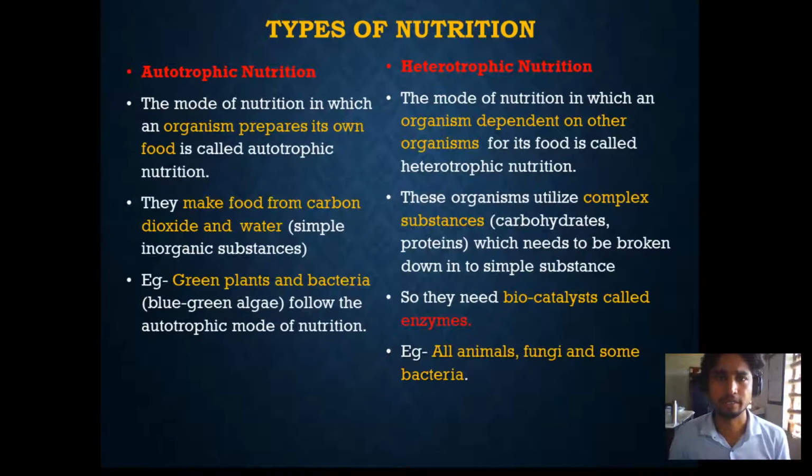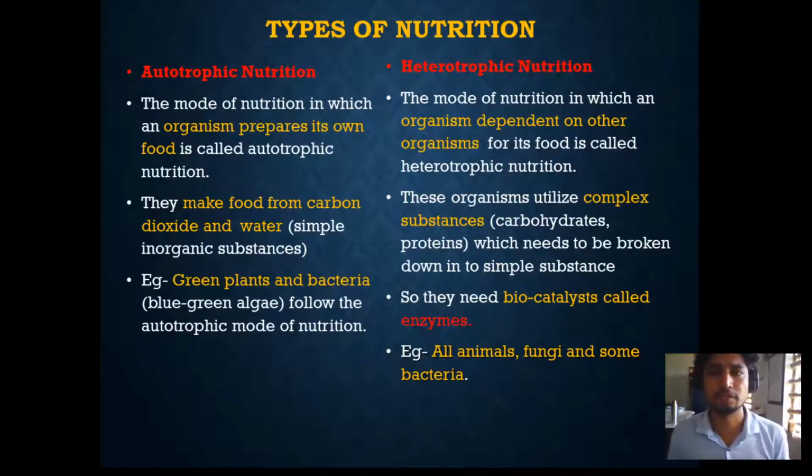But do all organisms have the same kind of food? Do all organisms obtain food in a similar way? They obtain it in various ways because they are diverse. The organisms in nature are very diverse and they have various modes of taking food. But if you classify them into broad categories, there are two types of nutrition: autotrophic nutrition and heterotrophic nutrition.